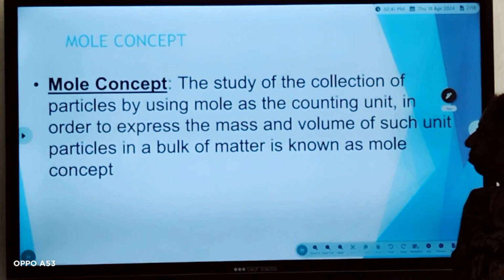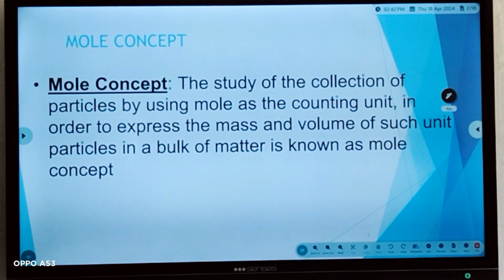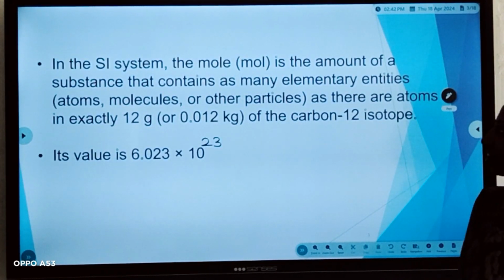What is the mole concept? The study of a collection of particles by using the mole as a counting unit in order to express the mass and volume of such unit particles in a bulk of matter is known as the mole concept. In the SI system, the mole is the amount of substance.